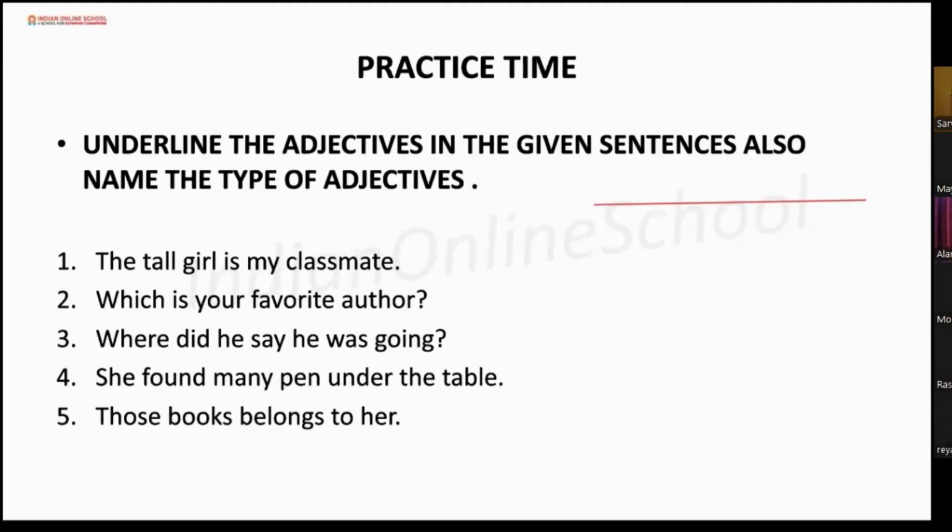Aradhya, are you there? Yes, ma'am. Okay. Can you please read the first one for me? The tall girl is my classmate. Okay. Which one is the adjective here? Tall. What kind of adjective is this?